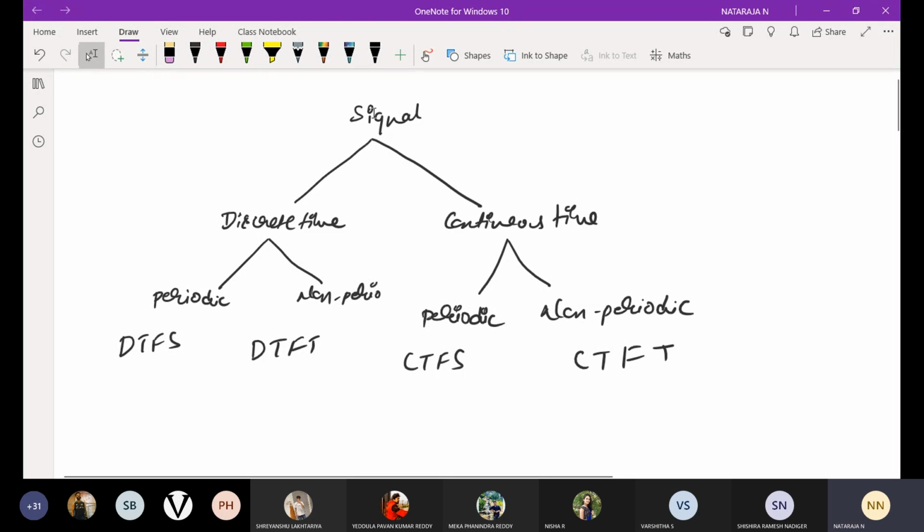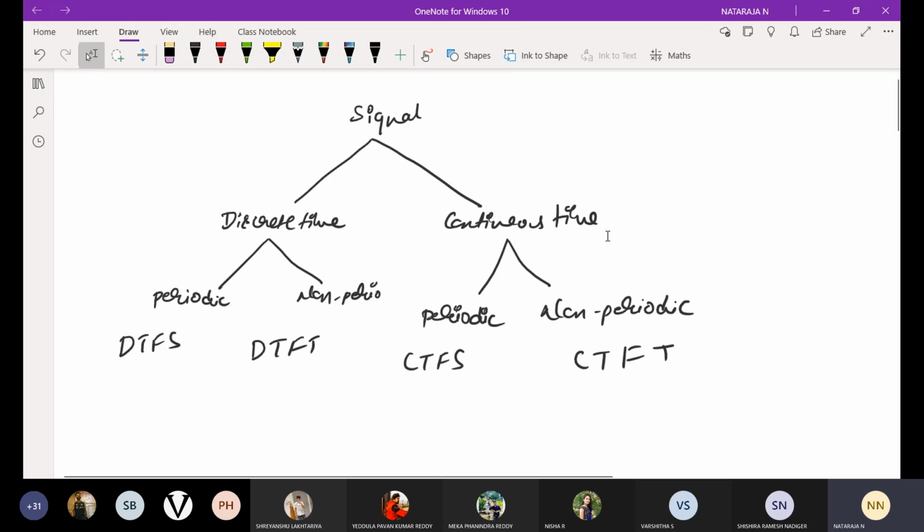Okay, first initially we have a signal. The signal is divided into two different types, that is discrete time signal and continuous time signal. Then the discrete time signal is divided into periodic or non-periodic. With respect to discrete time, if it is a periodic signal, we deal with the Fourier series. In the discrete time signal, if you have a non-periodic signal, we deal with the discrete time Fourier transform.